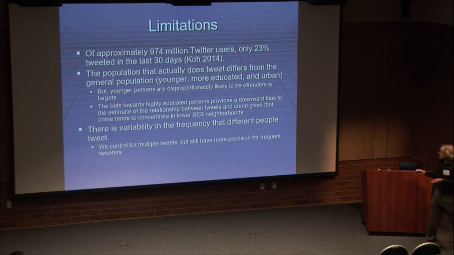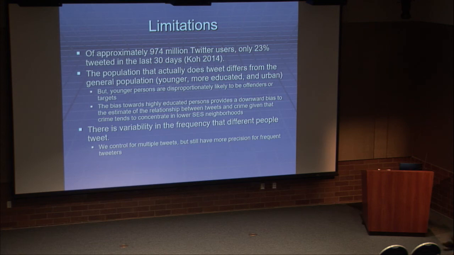One thing is that younger persons are disproportionately likely to be offenders and targets, and that's borne out in the data. So that's not such a terrible thing. The bias towards highly educated persons might, if anything, be a downward bias as far as the locations of where we might find crime. There's also variability in the frequency that different people tweet.